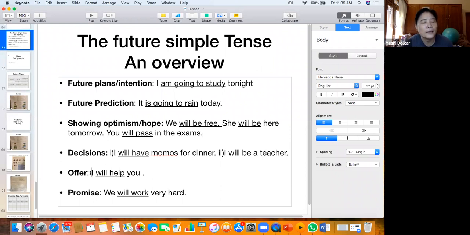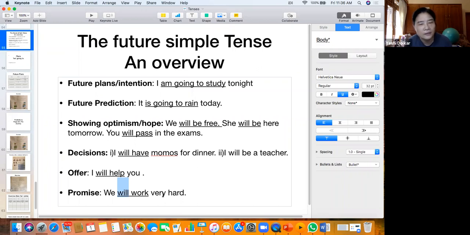And then another future expression that you make is an offer. I will help you. I will close the door. I will open the door. I will carry the bag for you. This is called an offer. Again, you're using will there. And then with promise also, we use will. We will work very hard.